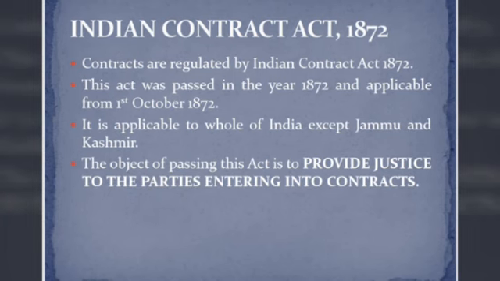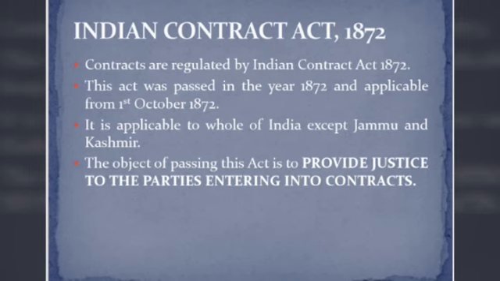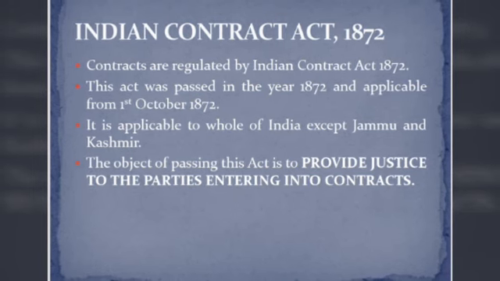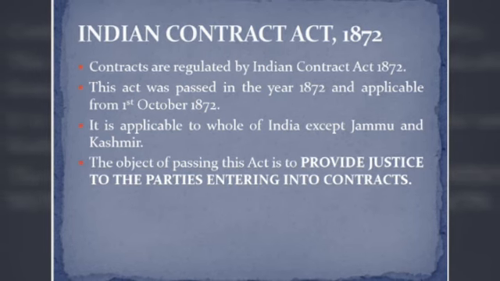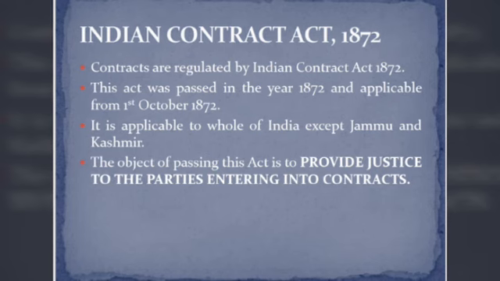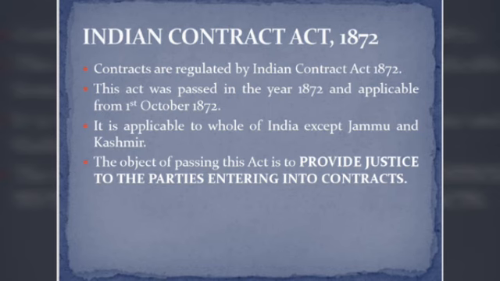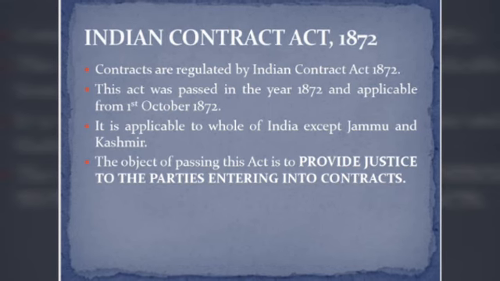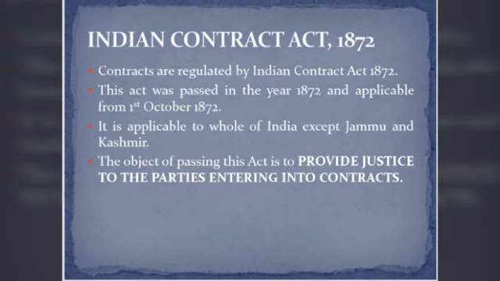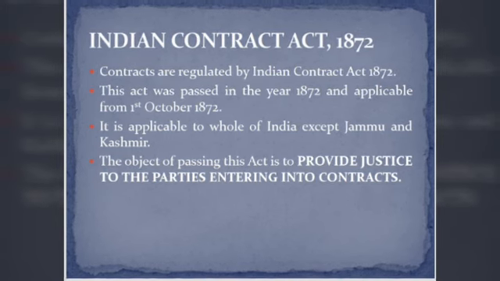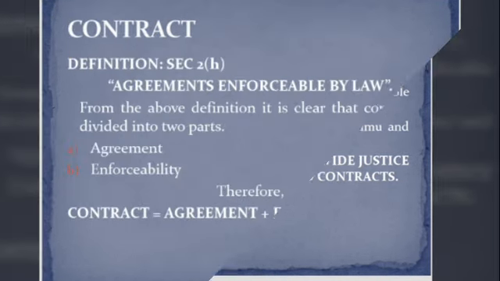Indian Contract Act 1872. It is the act which was passed in the year 1872 and it is applicable from 1st October 1872 to the whole of India except the state of Jammu and Kashmir. For what purpose was this act passed? The act was passed to provide justice to the parties entering into contracts. This act regulates the contracts entered into by the parties.